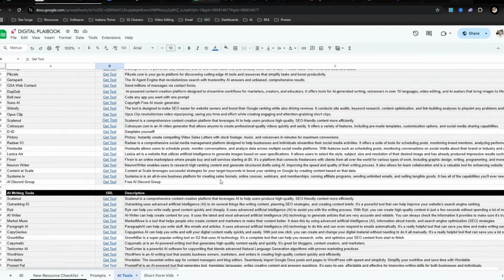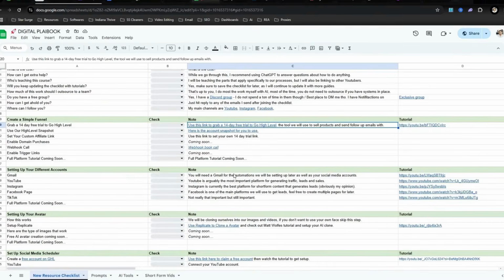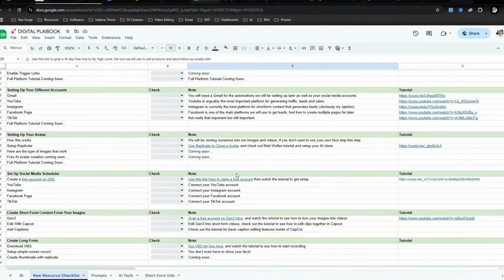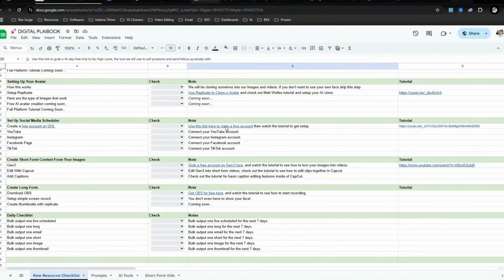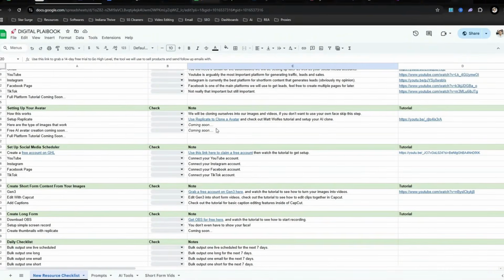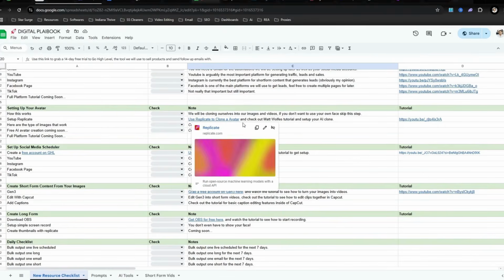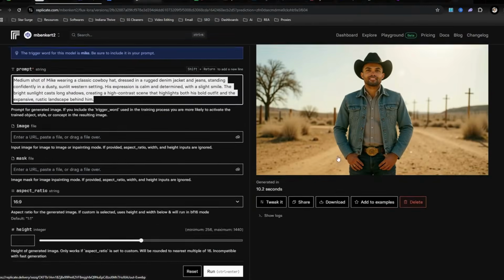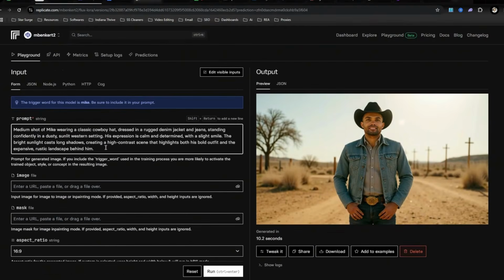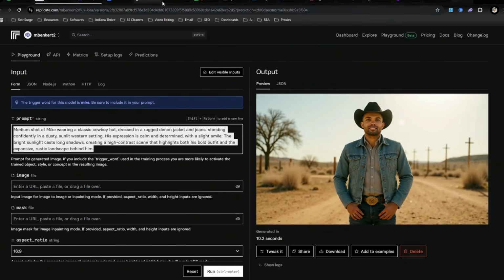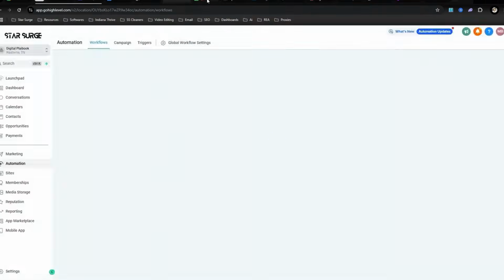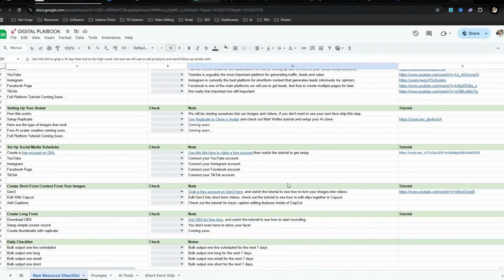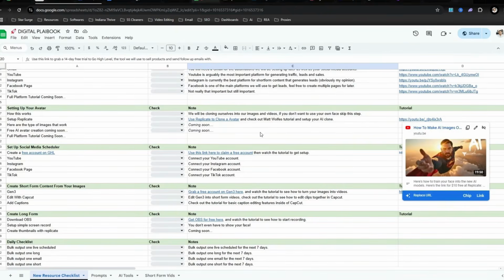So heading back over to the digital playbook, we set up our emails, set up the front end. Now it takes you down to setting up your avatar. So this is how you're able to create pictures of yourself. So this is what I do. If you want to know how to use Replicate, just go through the checklist. It shows you a video right here about how to create it. Where is it? Not right there, right here. It takes about 20 minutes.